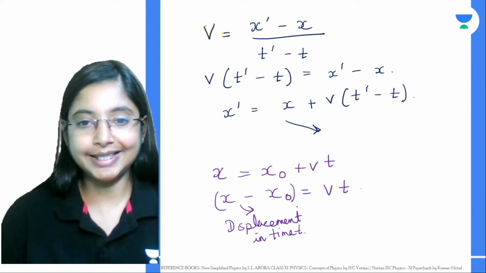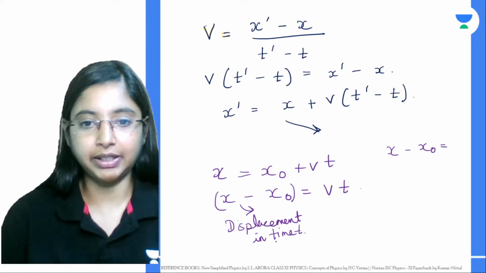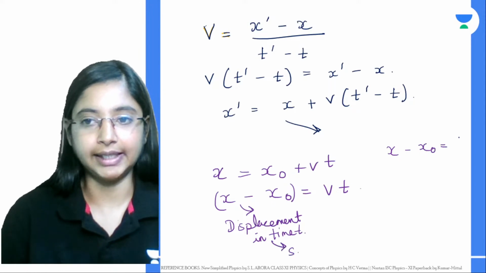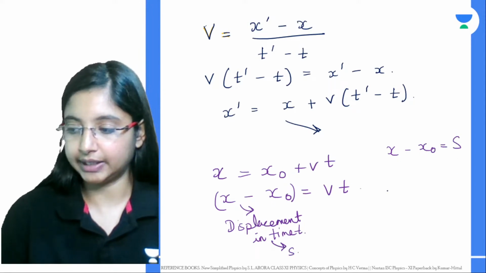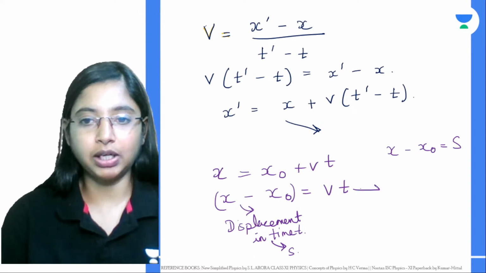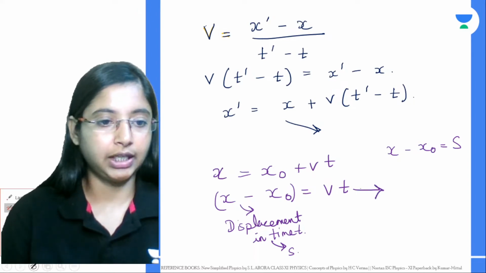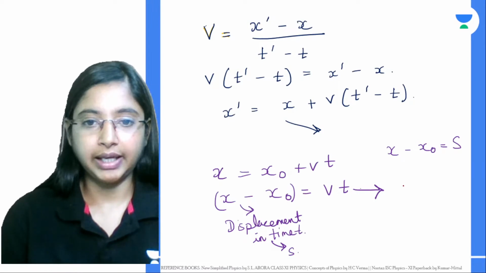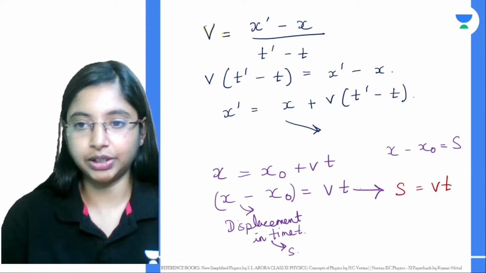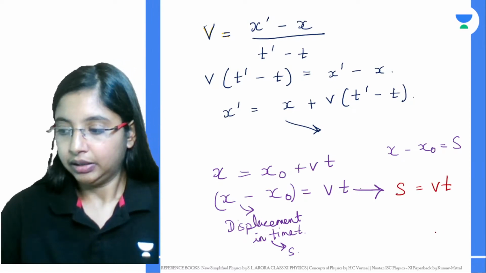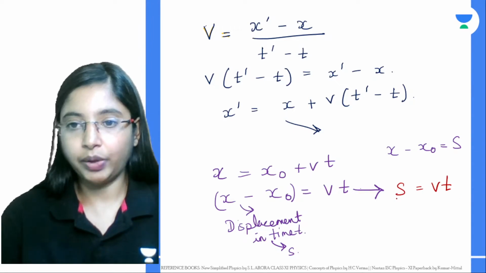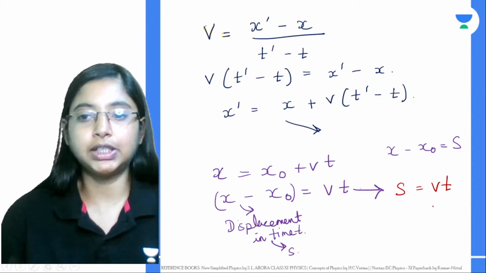Now let's say this quantity x minus x naught, displacement in time t, let's take that to be s. So from there, this equation will become s is equal to v into t. Now this equation you can use to determine what?